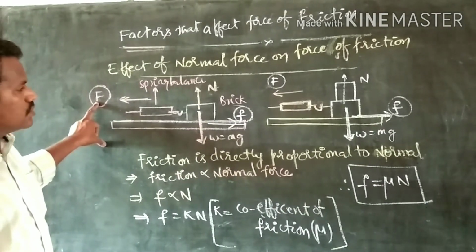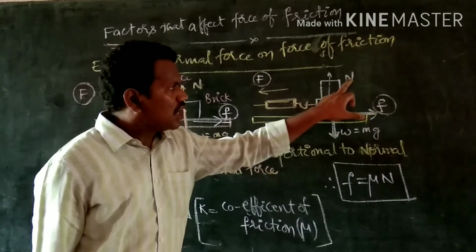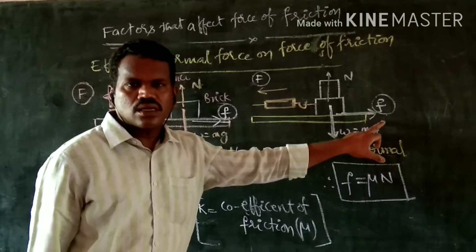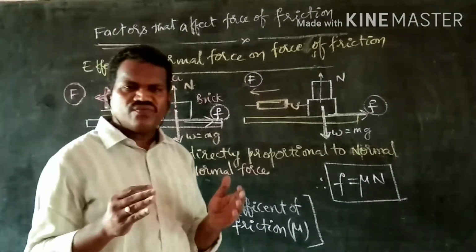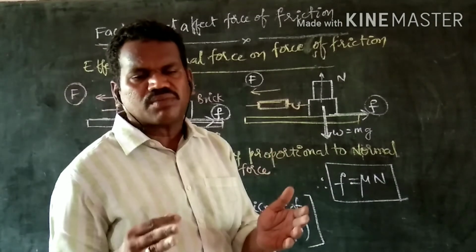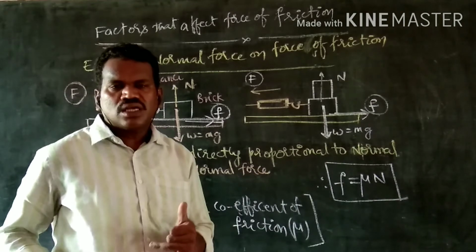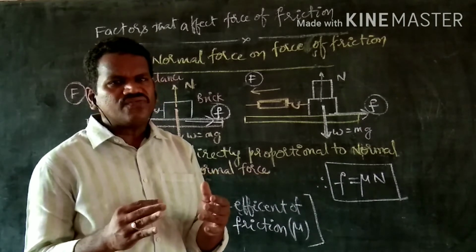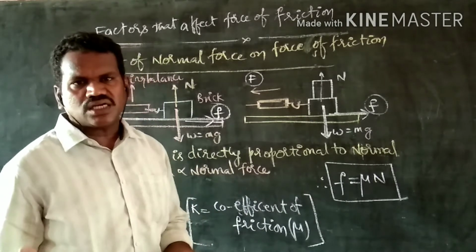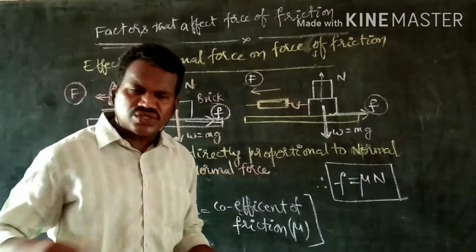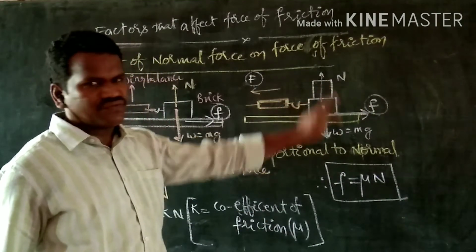What does it mean? The normal and the friction are directly proportional. As the magnitude of the normal force is more, frictional force is also more. As the magnitude of normal force is less, frictional force is also less. So the applied force that you should drag with is also less or more depending upon the normal force.